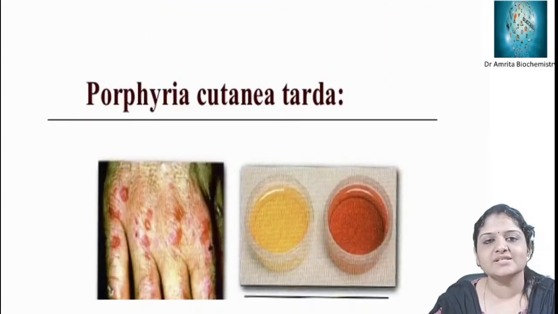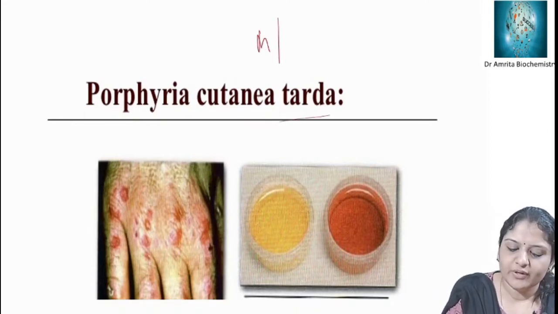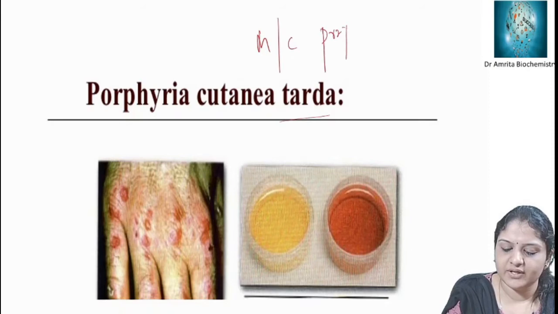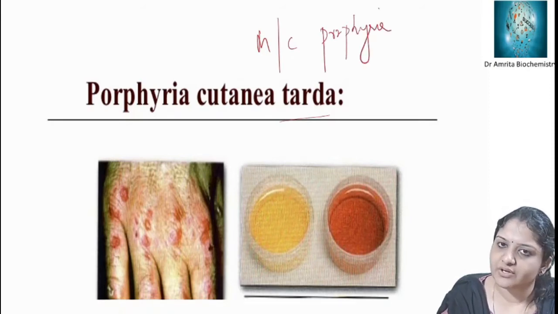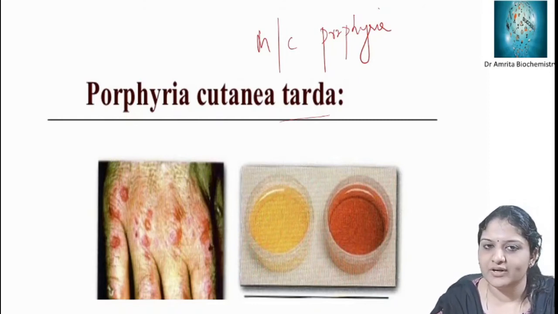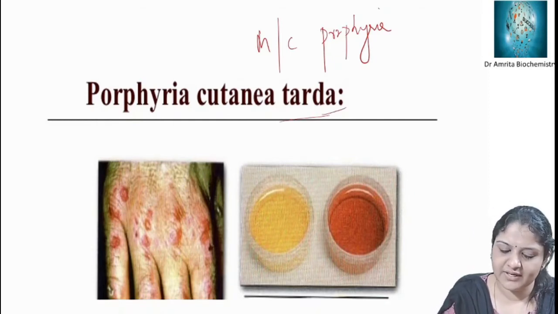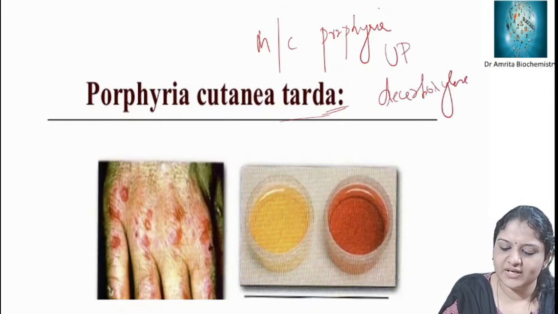So next we can discuss porphyria cutanea tarda. That is the most common porphyria. Which is the enzyme deficient in porphyria cutanea tarda? That is uroporphyrinogen decarboxylase. That is the enzyme defective in porphyria cutanea tarda. So DADA, decarboxylase defect. UPG decarboxylase defect.